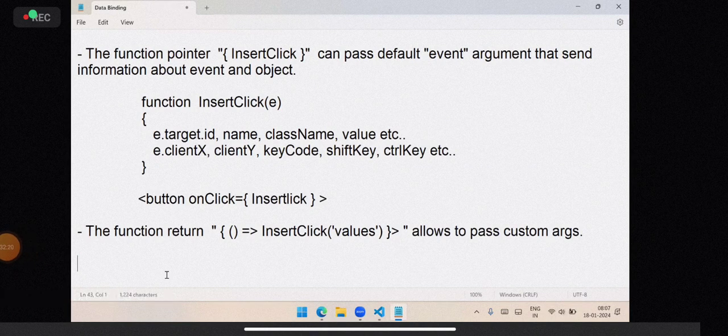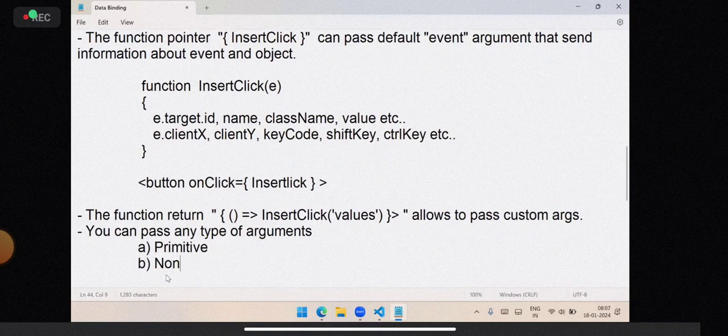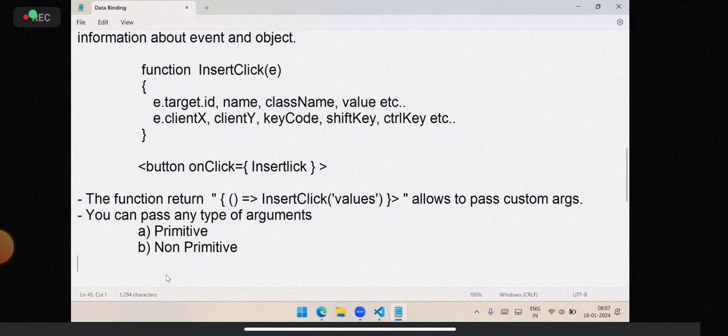And you can pass any type of argument. It can be a primitive type or a non-primitive: number, boolean, string, or array, object, anything.